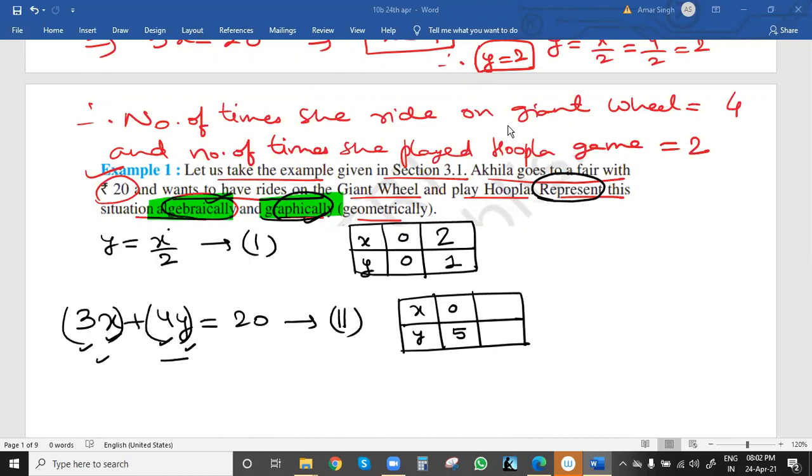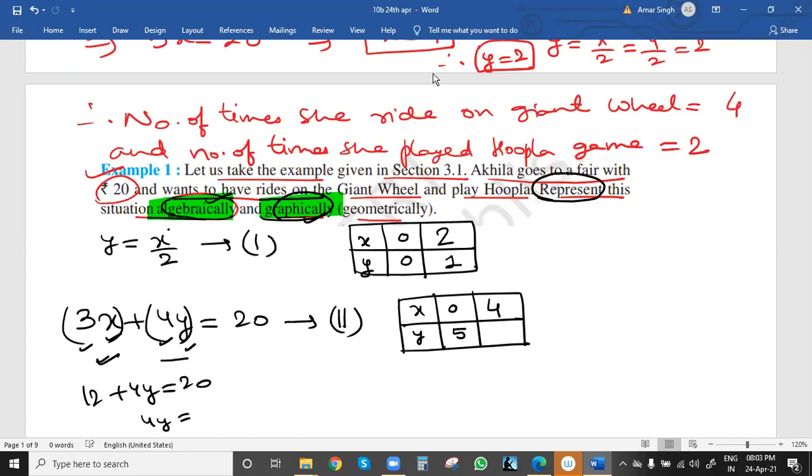So what second value can we take for x so that we get a proper integer value for y? We can take x value 4. If you take x value 4, 4 3s are 12, so 12 plus 4y equals 20.